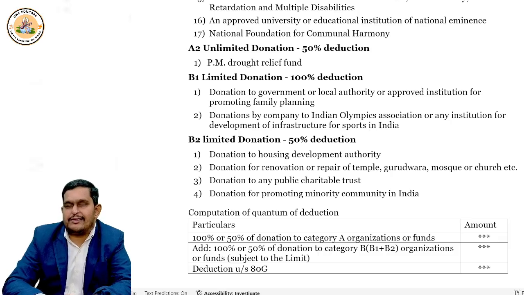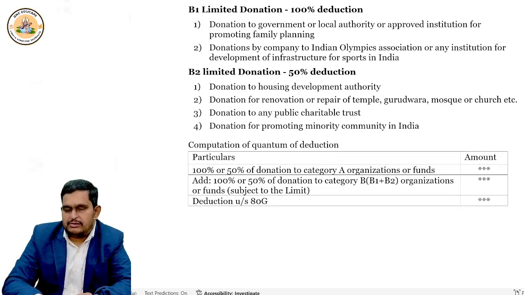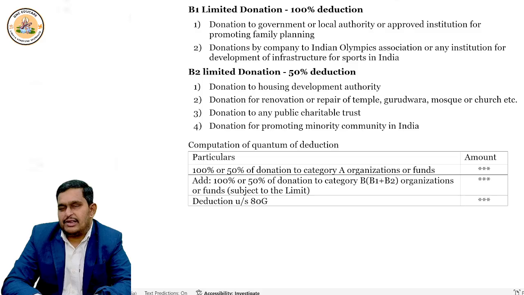If you are giving any donation to Housing Development Authority, or you are giving donation to any temple, masjid, gurudwara for renovation and repair, or you are giving donation to a public charitable trust, or you are giving donation for the welfare of minority community in India.